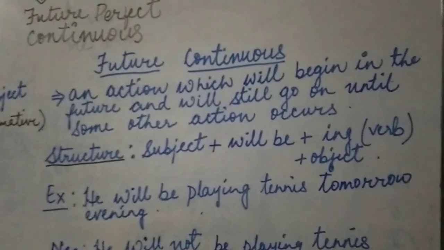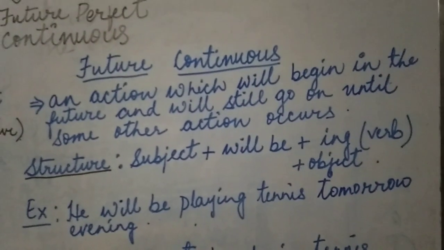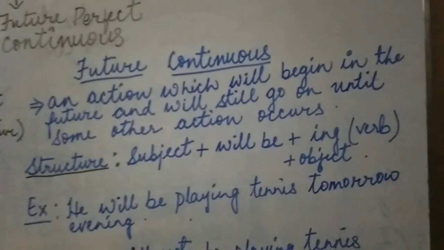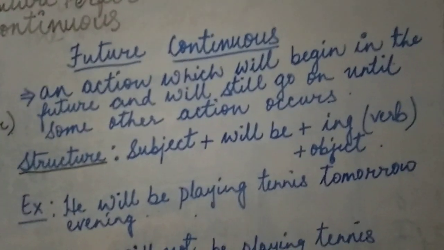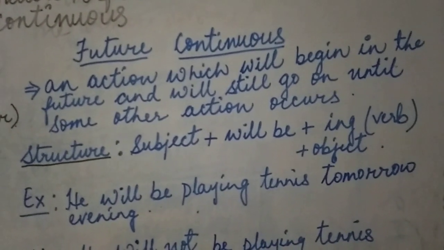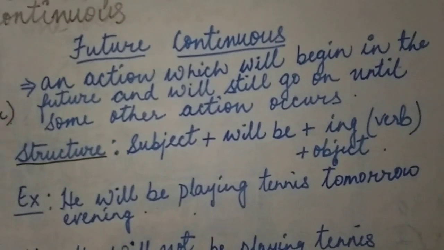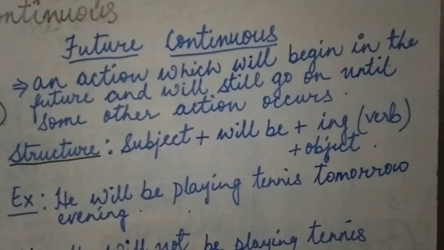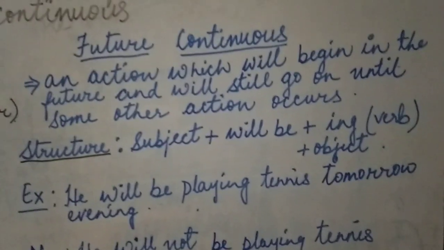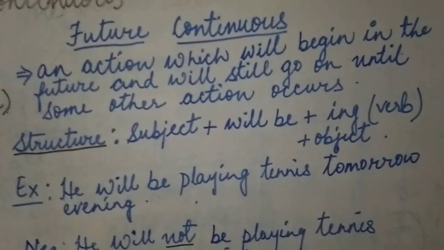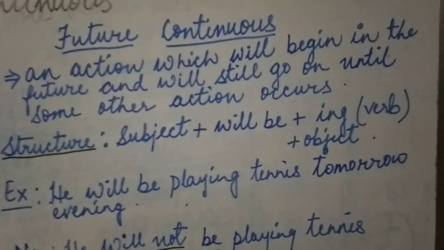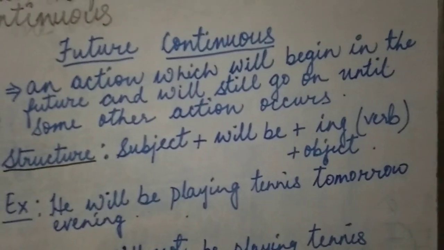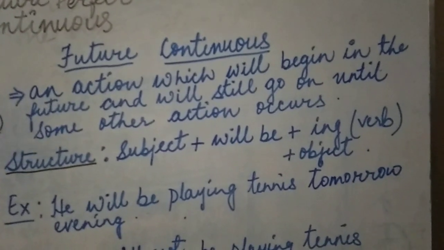Now, let's come to the future continuous. What is future continuous? Future continuous tells an action which will begin in the future and will still go on until some other action occurs. It tells about the action which will begin in the future and will still go on in the future until some other action occurs in the future. It's not talking about past or present. It's all talking about future that has not yet taken place.